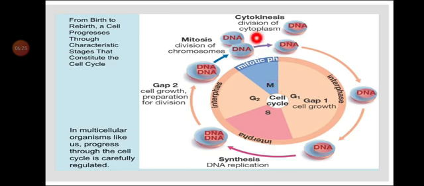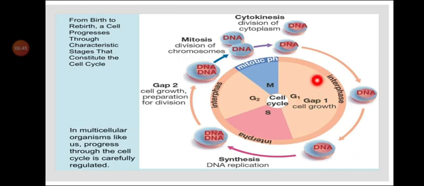M phase means mitotic phase, mitosis or meiosis. Now let us study in detail each phase, that is G1, S and G2.